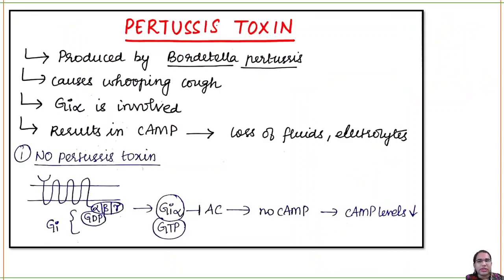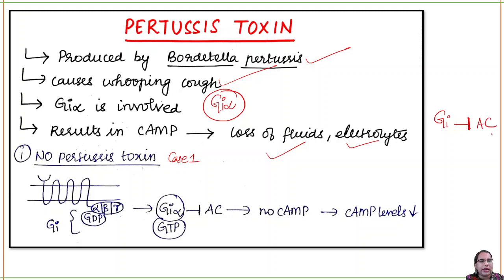Next is your pertussis toxin. Pertussis toxin is produced by Bordetella pertussis. It causes whooping cough, and here the process involved is Gi alpha. Here the G protein is Gi. This results in cyclic AMP, which will cause loss of fluids and electrolytes. Okay. Case 1: when there is no pertussis toxin present, what will happen? Gi will be there. What is the function of G inhibitory? G inhibitory will inhibit the adenylate cyclase. So cyclic AMP levels will always be low.